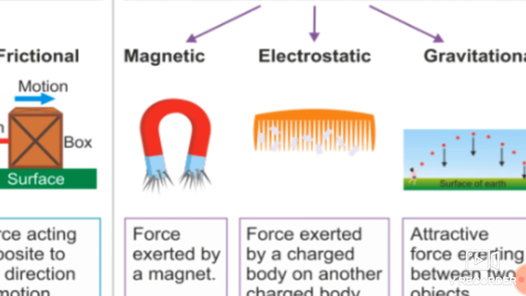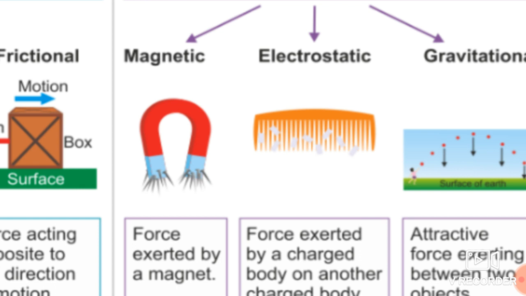See over here, it is a comb and these are pieces of paper. This comb is rubbed on your hair, and after it is rubbed, what will happen? The comb becomes charged with some charge, and afterwards whenever this comb is kept near these pieces of paper, what will happen?